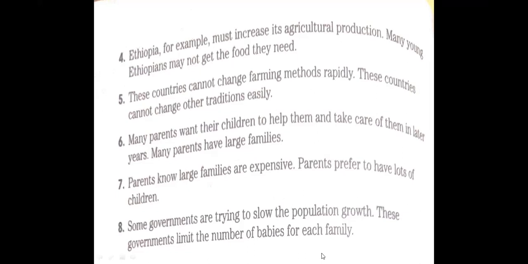These countries cannot change farming methods rapidly. These countries cannot change other traditions easily.